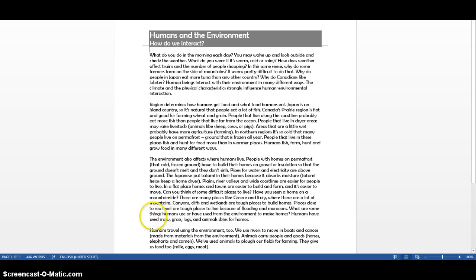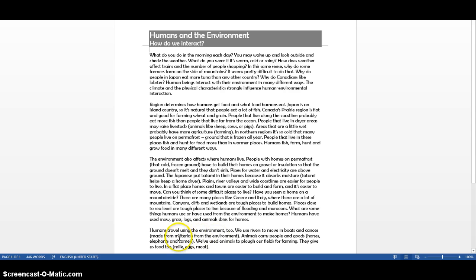What are some things human beings use or have used from the environment to make homes? Humans have used snow, grass, logs, and animal skins for homes. Humans travel using the environment too. We use rivers to move in boats and canoes made from materials from the environment.